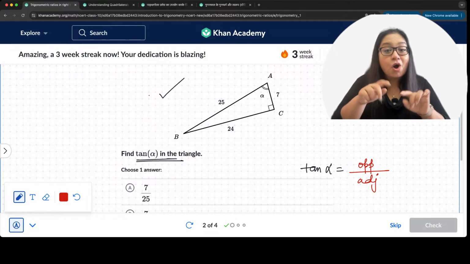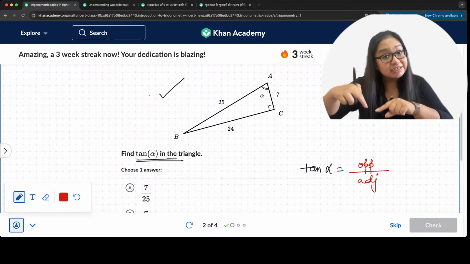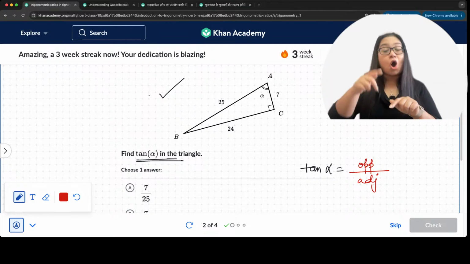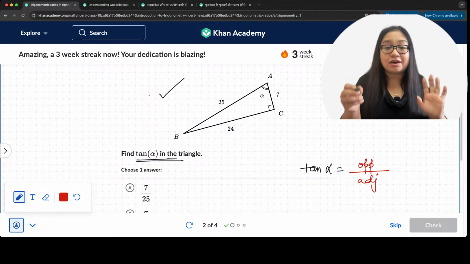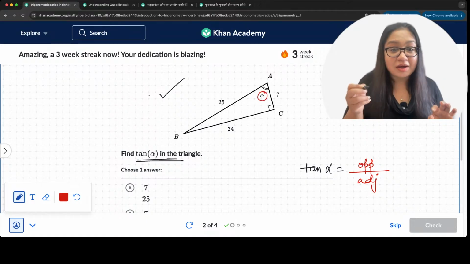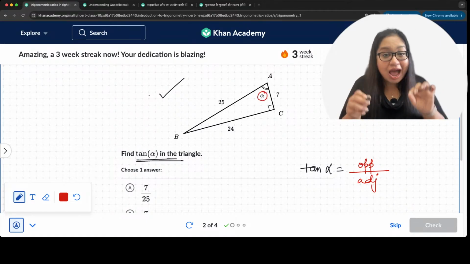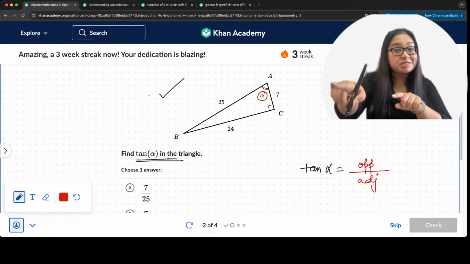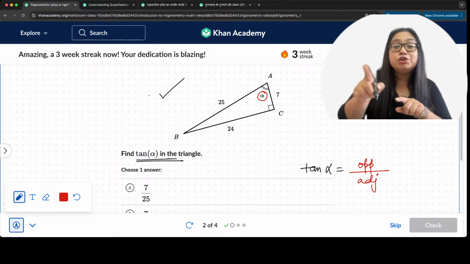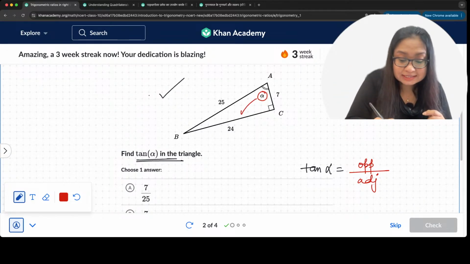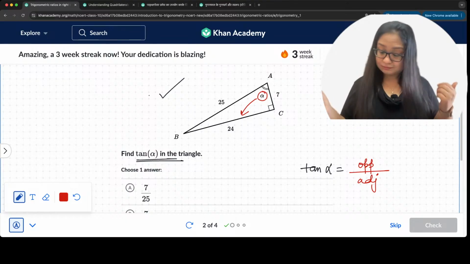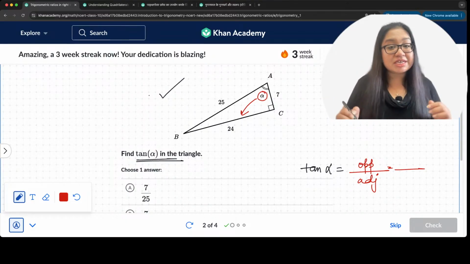Tan is opposite upon adjacent. Okay, opposite upon adjacent. So here, this is the angle alpha. And for angle alpha, which is opposite, the faraway side, durwala side, that is this right here, right? So opposite upon adjacent, opposite is 24.